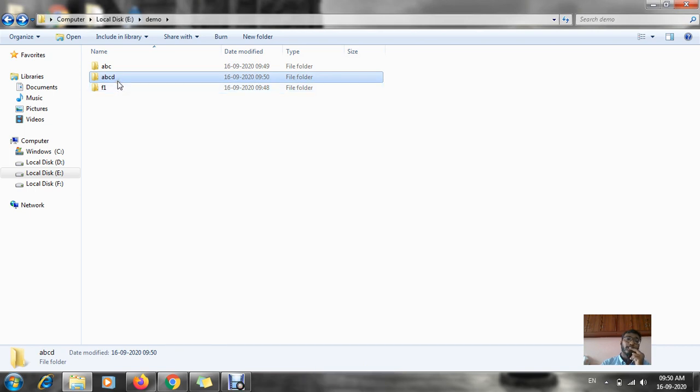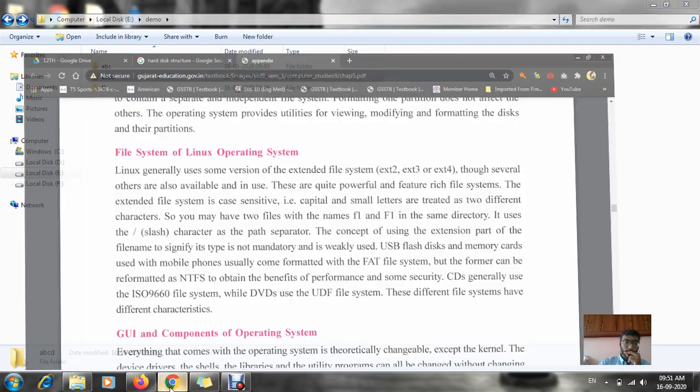Because I am giving a unique name. In short, you have to create a unique file name or folder name. If we try to save a file with the same file name or folder name, it will create an error, and this is known as your file structure.